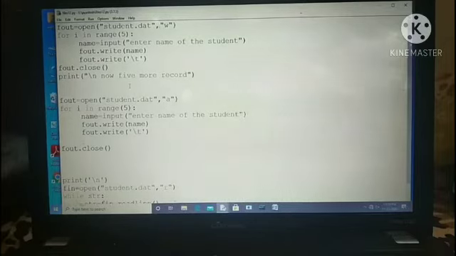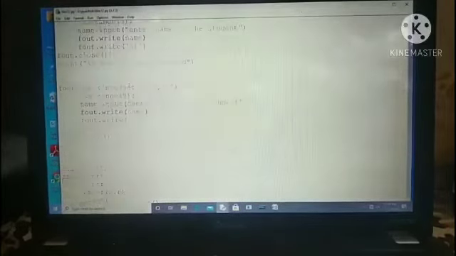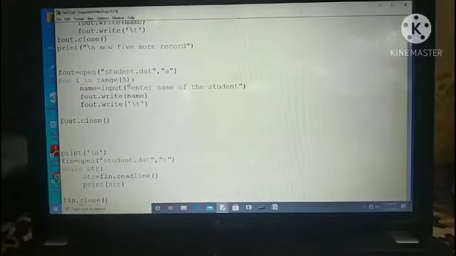Now downward you can see what I have written. I made a new object, fin, for file reading, taking input from the file student.dat in read mode. While str is our object, str equal to fin.readline. That means we are taking the data from the file. We print str, then the next data, until the value of str becomes empty, and till then it will read the data from the file and print.